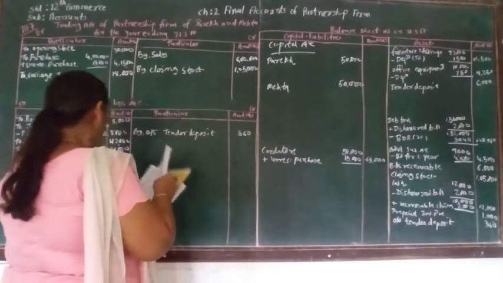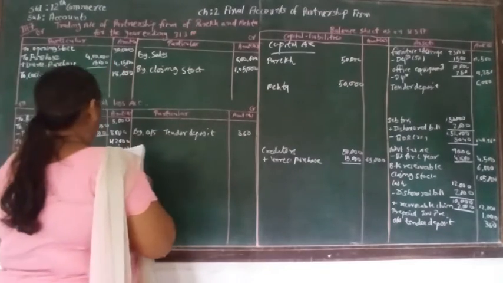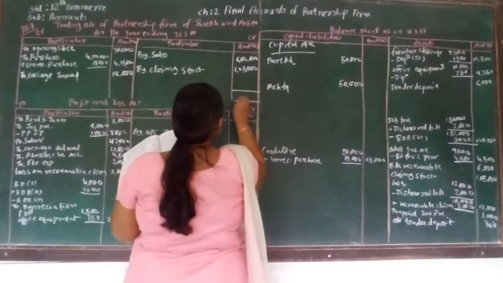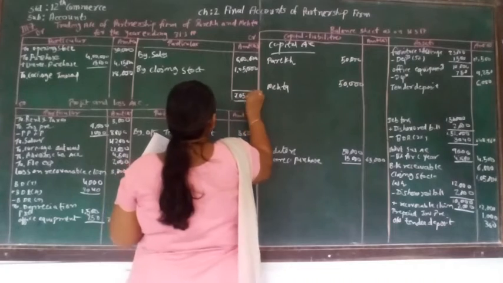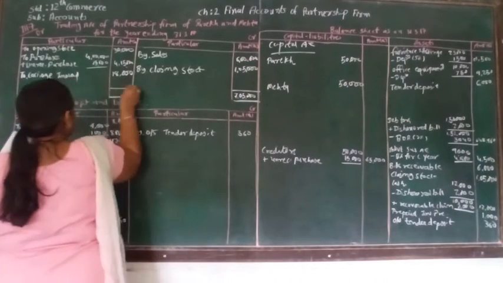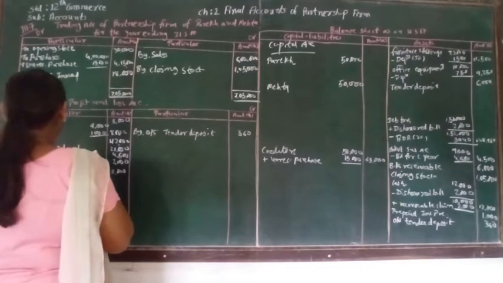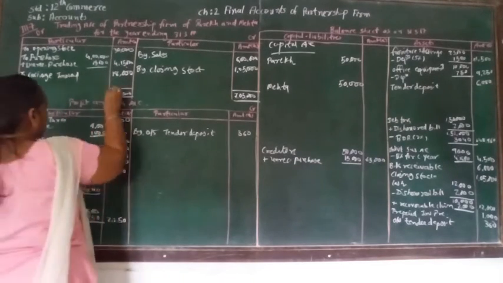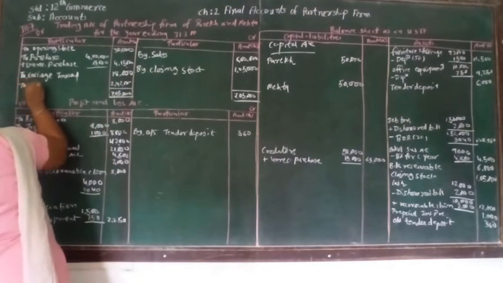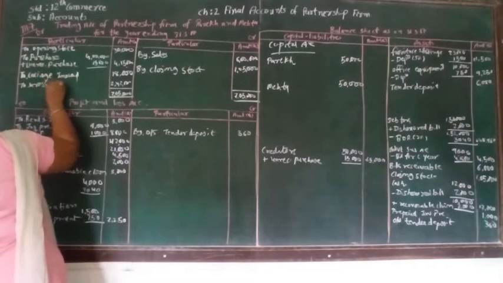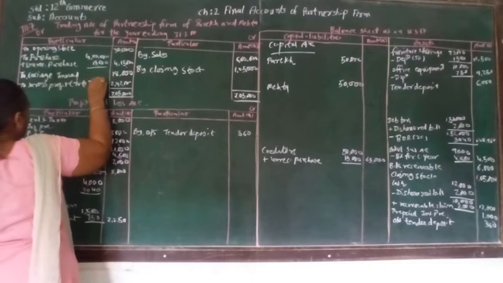Now let's make the total of this. Here we can see that the total of the credit side is more, 7,05,000. That is supposed to be taken to the debit side, 7,05,000. From that, if we deduct 30,000, 4,15,000 and 18,000, the balancing amount will be 2,42,000, and this is the gross profit. And gross profit is supposed to be transferred to the profit and loss account.